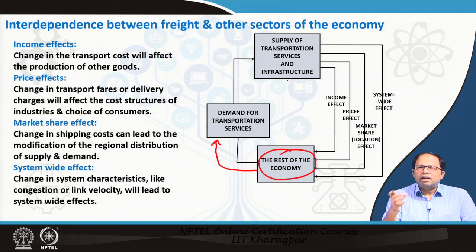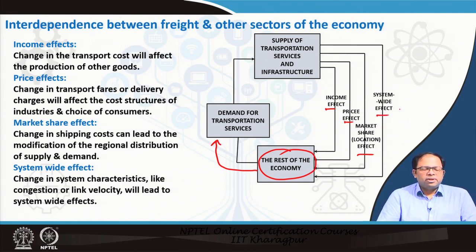If there is enough supply, then prices would be within control. If there is not enough supply, then prices will go up. And when prices go up, it will have a chain effect on all the other parts of the economy as well. What kind of effect? Some of these effects are listed over here: income effect, price effect, market share location effect, or system-wide effect.